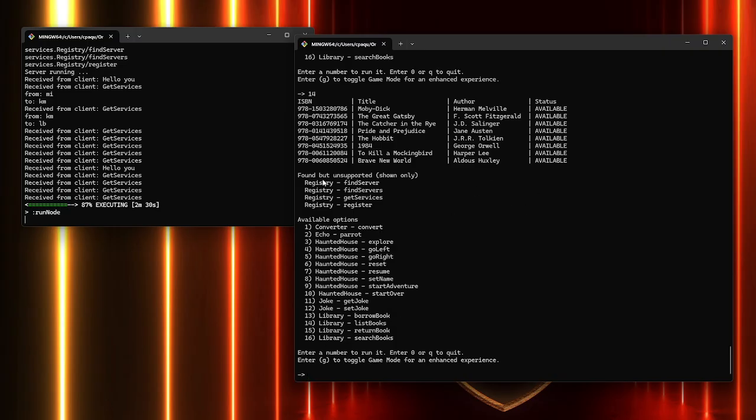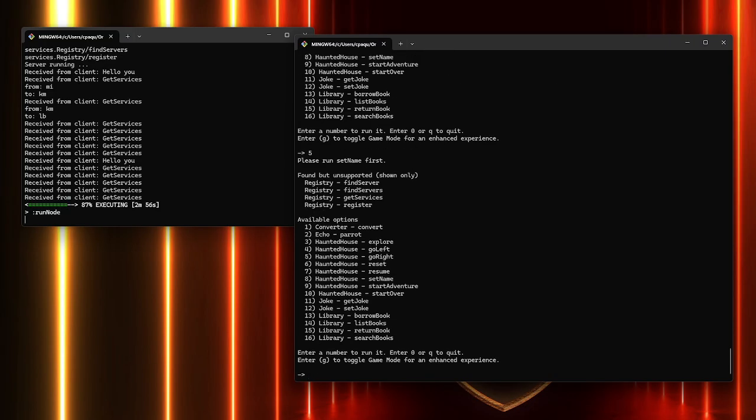Okay, for Haunted House, as you can see, the CLI is getting very cluttered already. We have a lot of things going on, a long list. It's not very user-friendly. So what game mode does is, a lot of these Haunted House options don't actually function. Let me rephrase. For example, if I say I want to go right here, I'm just going to get error messages. There's a set order in which you typically want to do things.